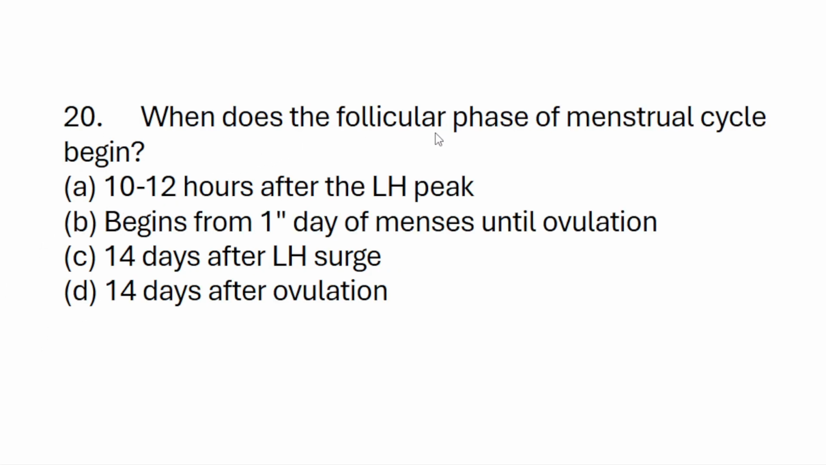When does the follicular phase of the menstrual cycle begin? A. 10 to 12 hours after LH begins. B. 14 days after LH surge. C. 14 days after ovulation. D. Begins from the first day of menses until ovulation. This is our answer.